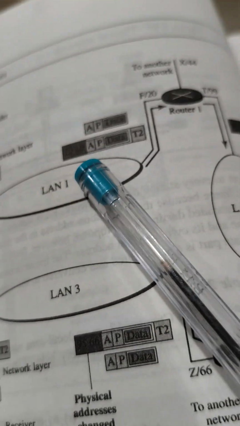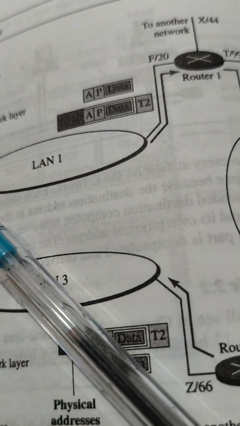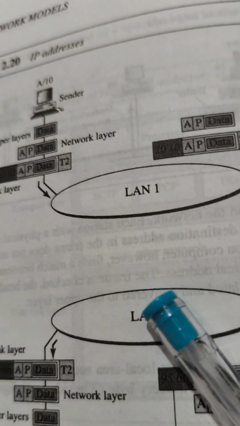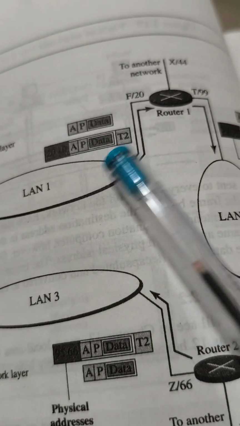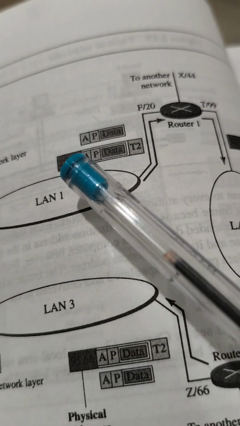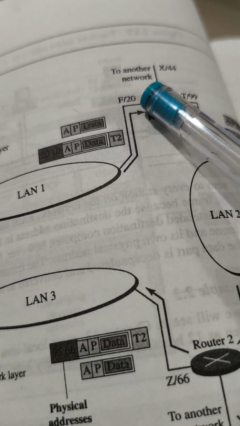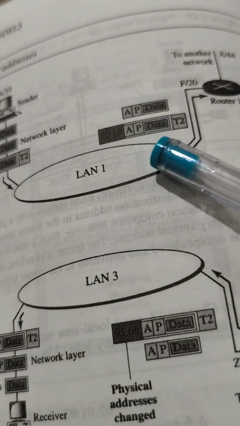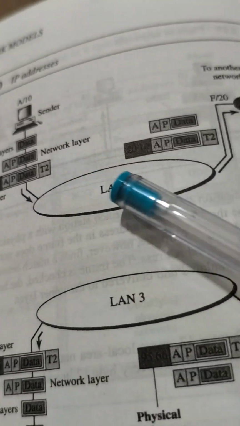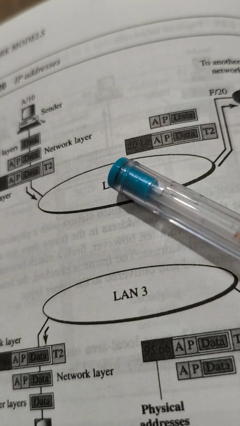Here you can see this is 20, and 10 is there, meaning through this line the data has to be transmitted from 10 to 20. The data link layer will mention which is the source address and which is the destination.